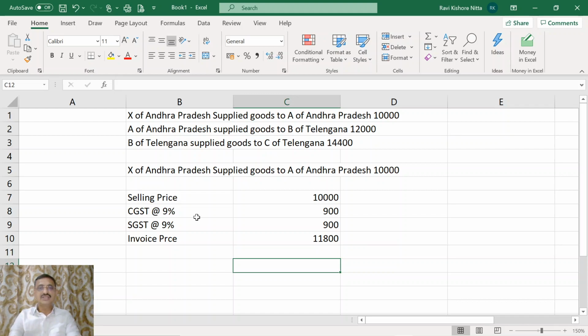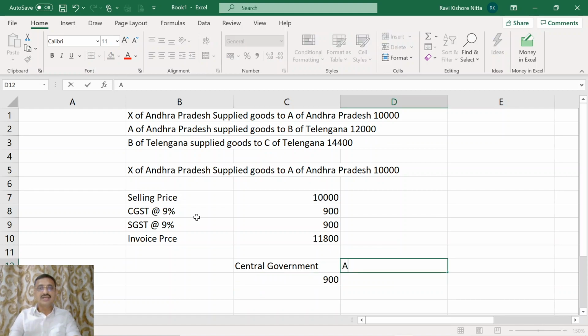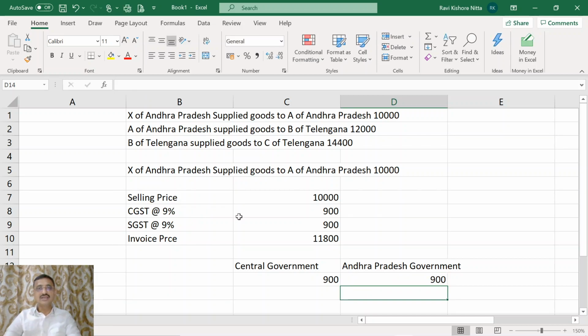he will pay to the central government 900 rupees, and the Andhra Pradesh government will be paid 900 rupees. So both the central government and the Andhra Pradesh government got 900 in this first leg of the transaction.